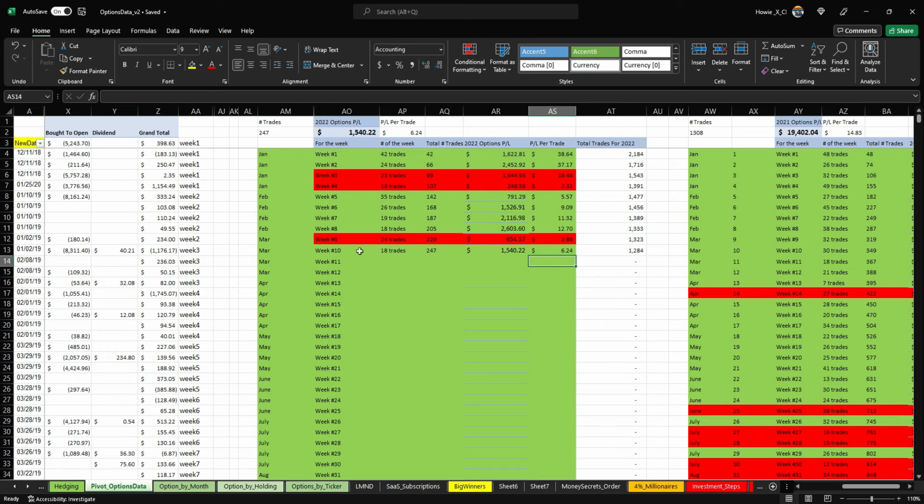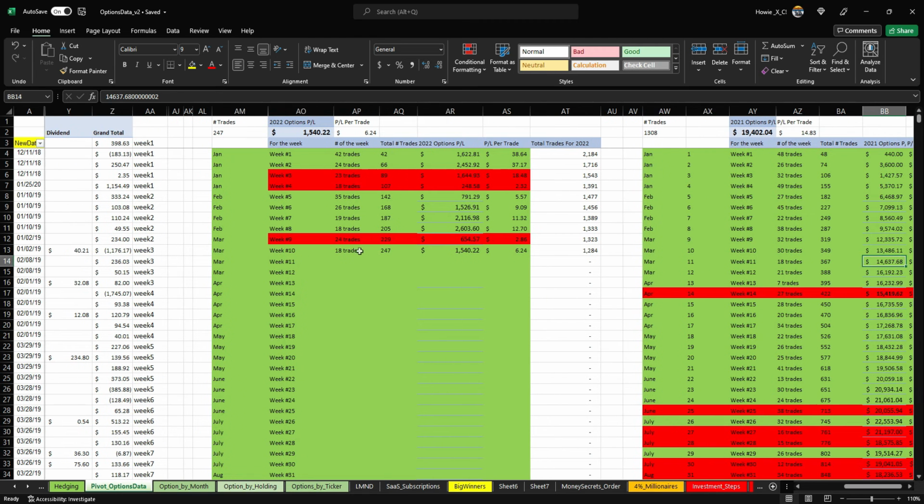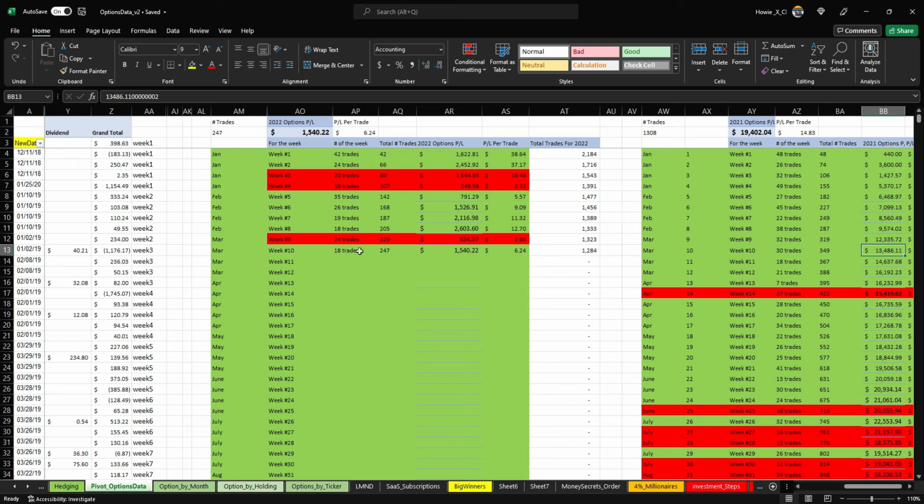But if you notice something, if you look at my 2021 data, I'm definitely trailing behind. In 2021, by the time I was at week 10, I had 10 profitable weeks, and I was already up like $13,000. This year has obviously been really hurting and slow, but I want to take trades a little bit more conservative this year. So I do expect the average to not be as good as last year, but these are things that you're going to notice.